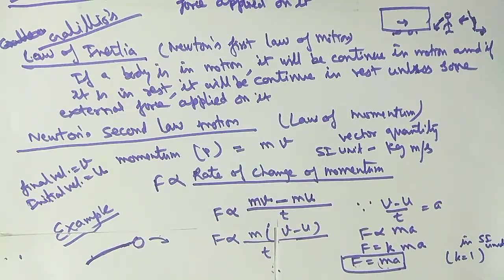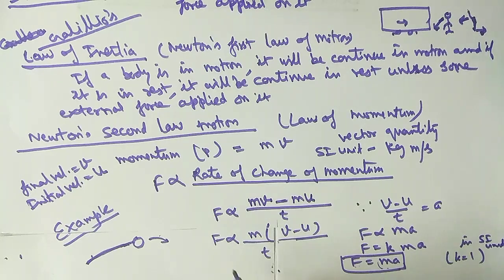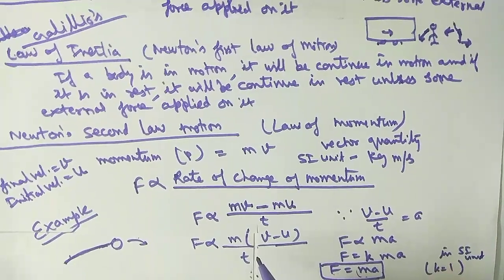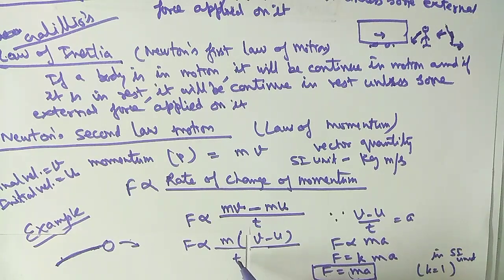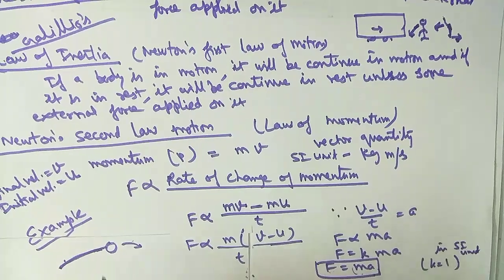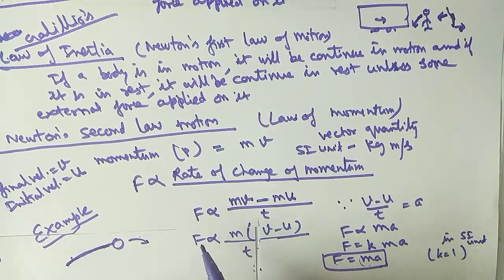Why does the player do it like this? Because you can see here, if the t is very small, then force will be very large. And if the force is very large, in that case the palm will be injured.